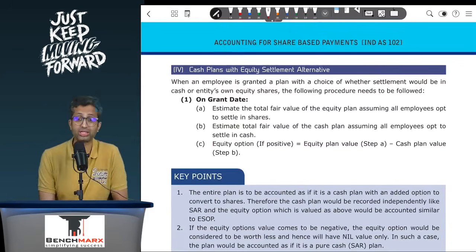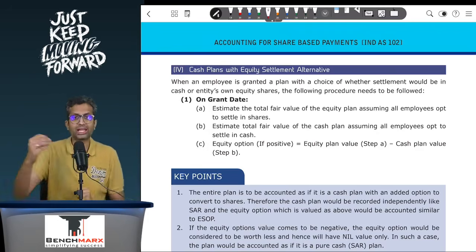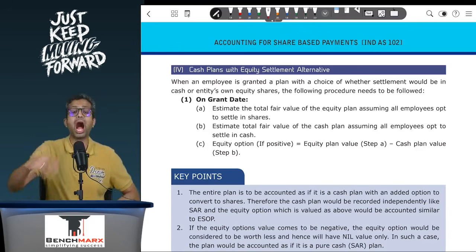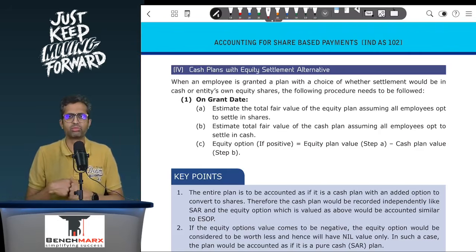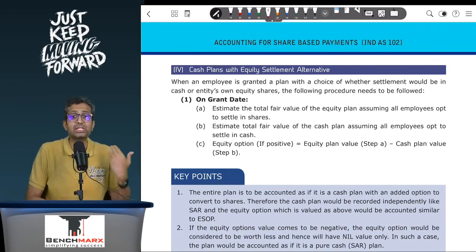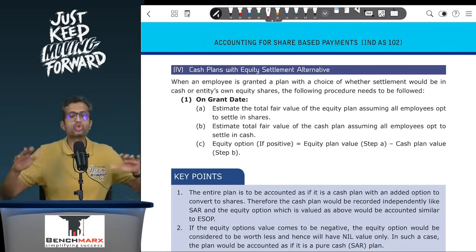Another special case which I kind of skipped when I was discussing earlier is a very important one, that is cash plans with equity settlement alternative. Now this is a very interesting plan where you tell your employees that you work with me, let us say, for 3 years, and at the end of 3 years I will give you a choice on whether you want to take, let us say, 2000 shares with restrictions, maybe some lock-in etc., or maybe cash equivalent to 1500 shares, let us say. So you have two choices.